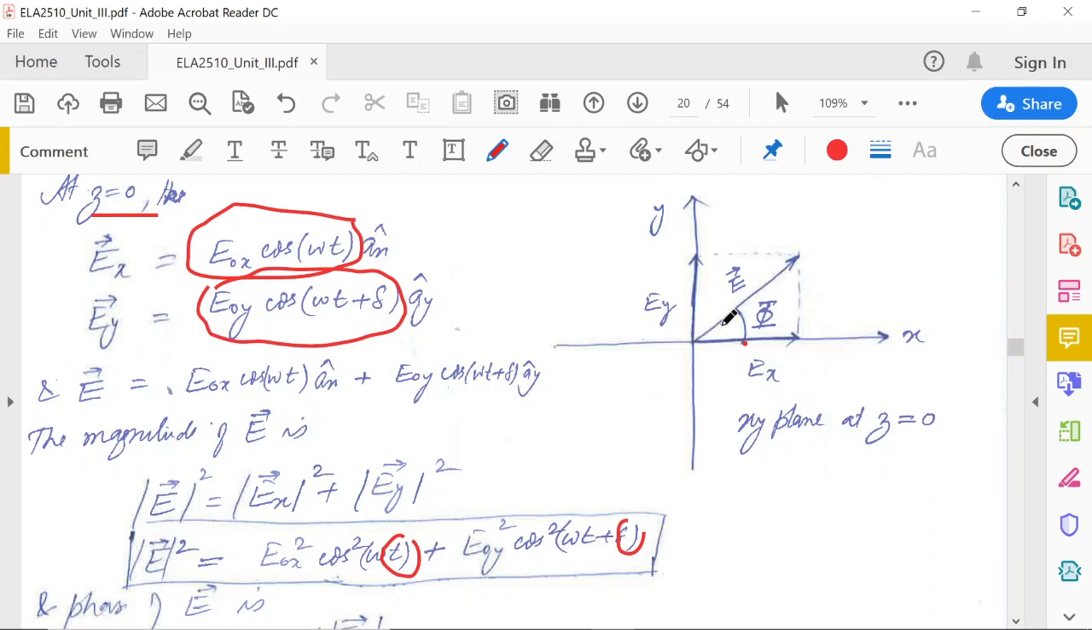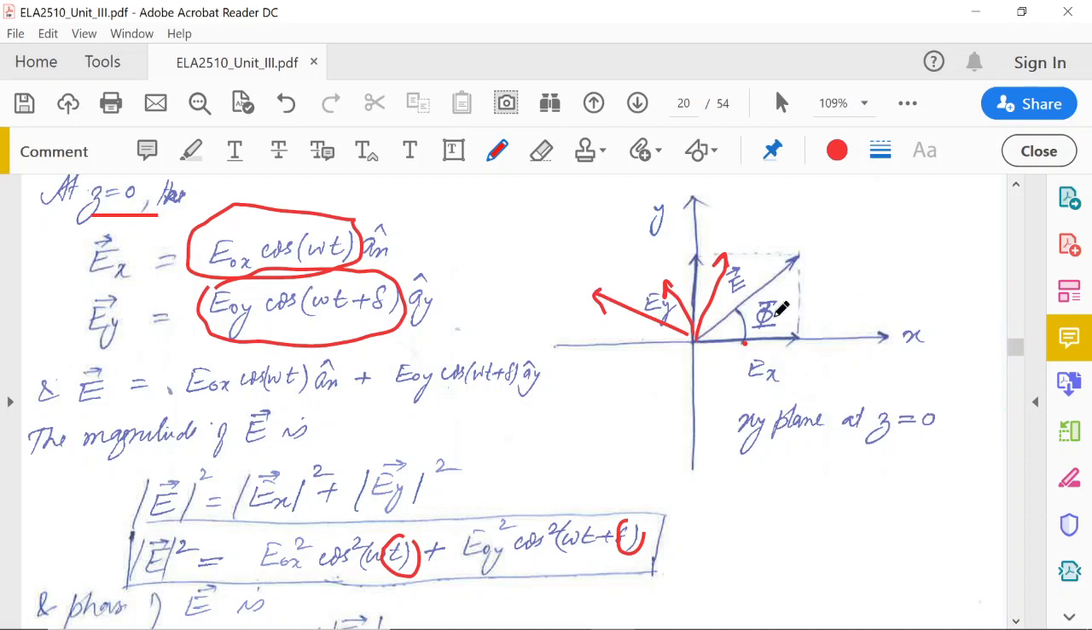So in general, this magnitude and this phase may vary with time. As time passes, the field may orient in this way, then in this way, then in this way, and so on.